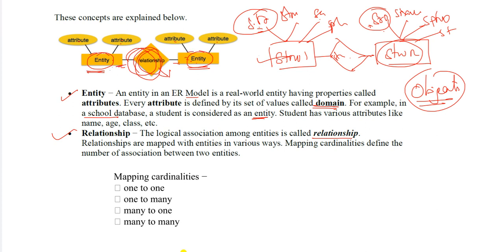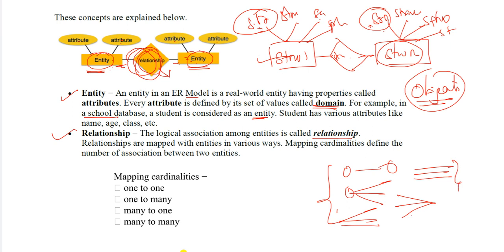For example, we have a one-to-one relation, a one-to-many relation, a many-to-one relation, or many-to-many relations. Based on these cardinalities, we can map the relationship between the two entities.